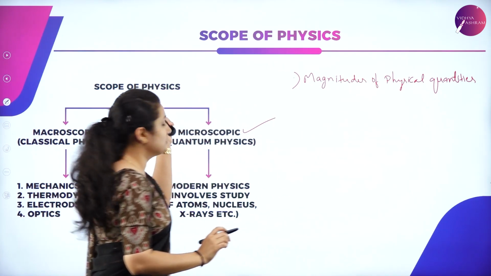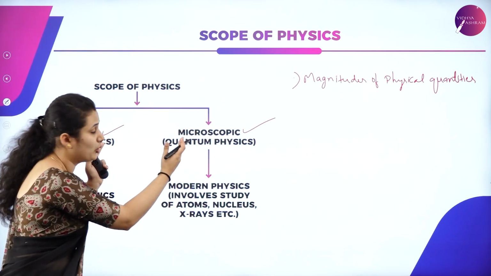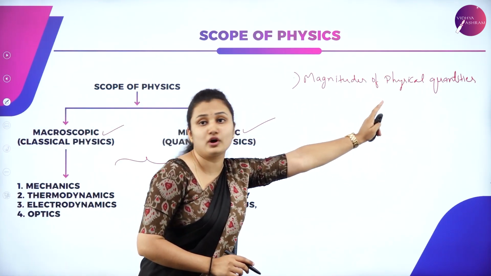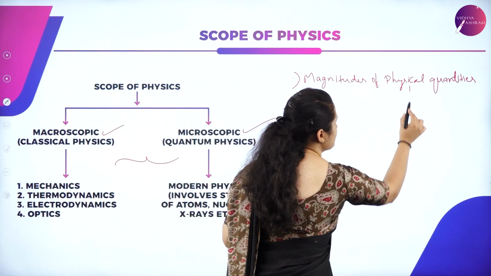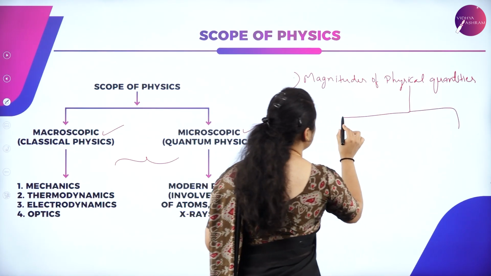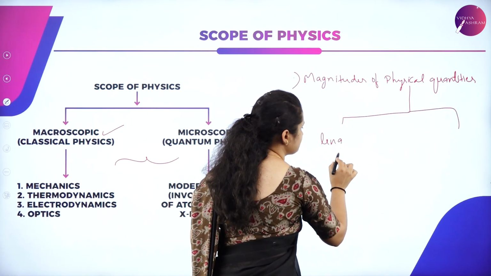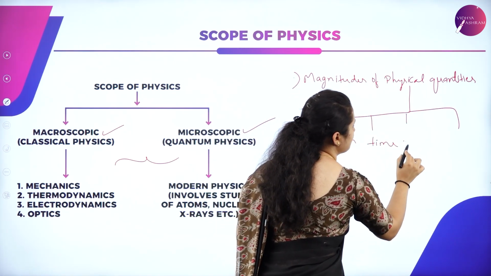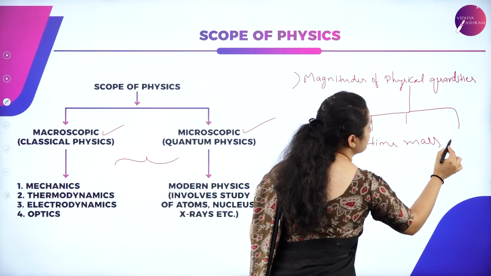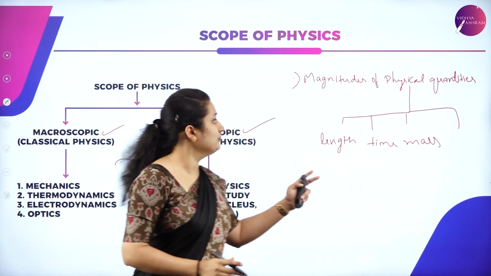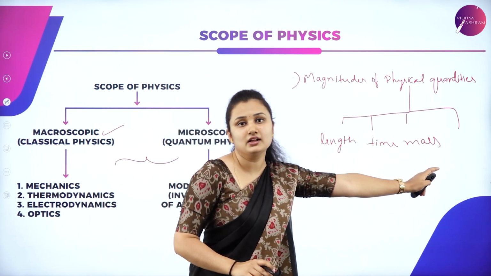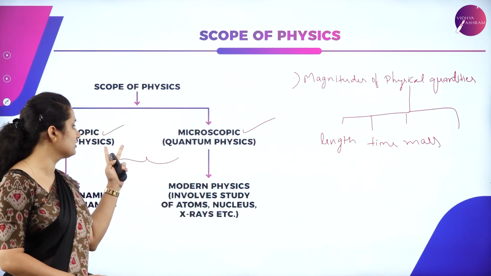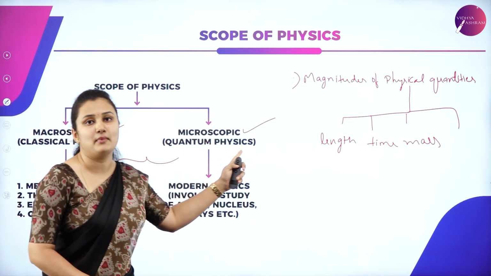So this scope of physics has two subdomains, and these two subdomains were classified based on the magnitude of physical quantities. Some of the physical quantities are length, time, mass, etc. So these are a few physical quantities, students. Based on the magnitude of physical quantities, they are divided into macroscopic and microscopic.